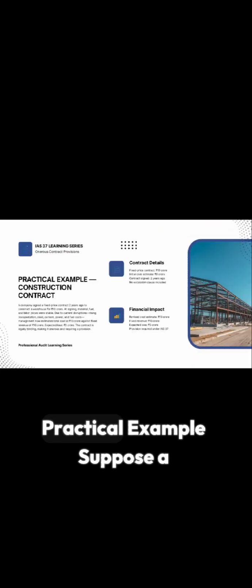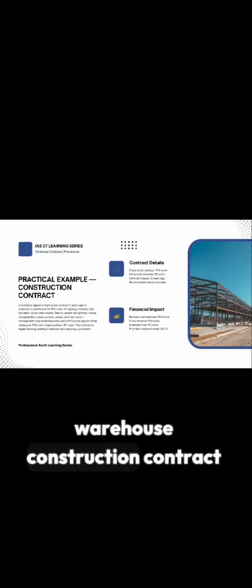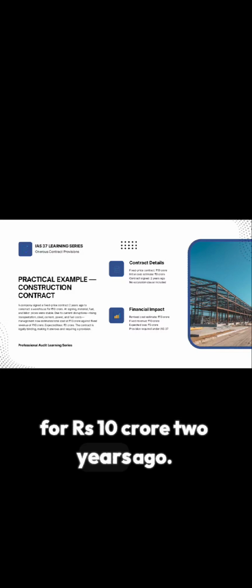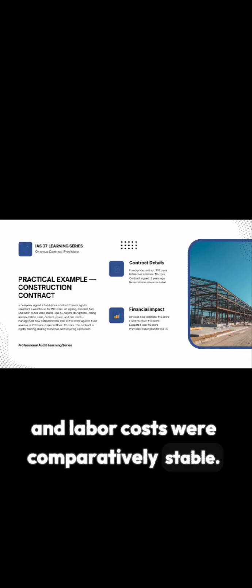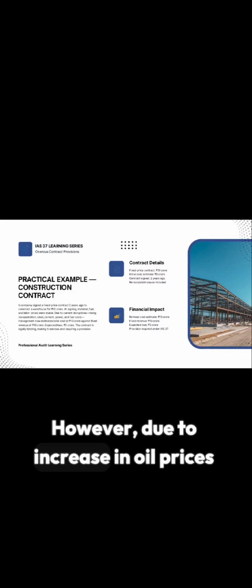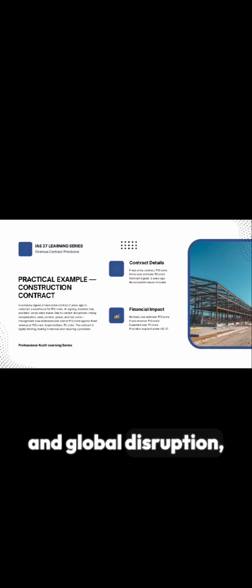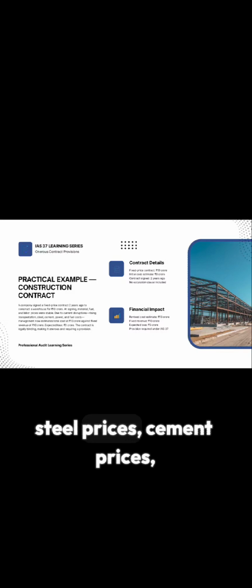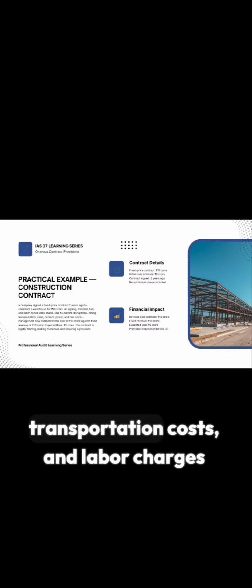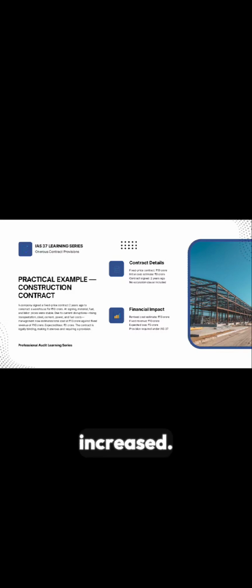Point number 2. Practical example. Suppose a construction company entered into a warehouse construction contract for Rs 10 crore 2 years ago. At that time, material prices, fuel cost, and labor costs were comparatively stable. However, due to increase in oil prices and global disruption, steel prices, cement prices, transportation costs, and labor charges increased.